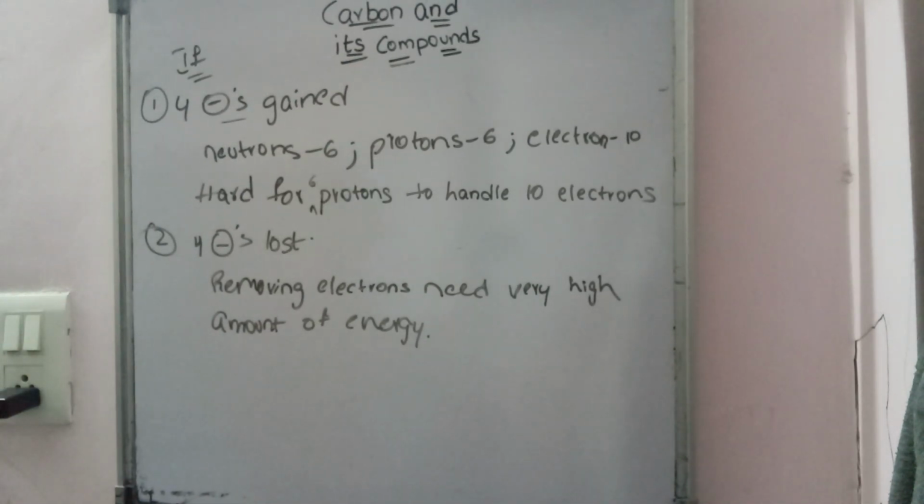Many of you may be thinking that if it can't gain or lose electrons, how is it going to gain the electronic configuration state? If you write whatever you understand, I'll continue with the class and then you can know how it can gain electronic configuration.